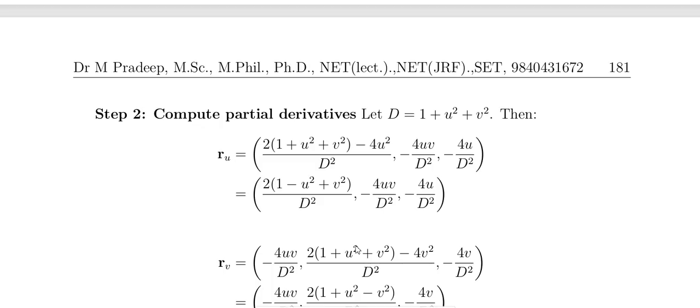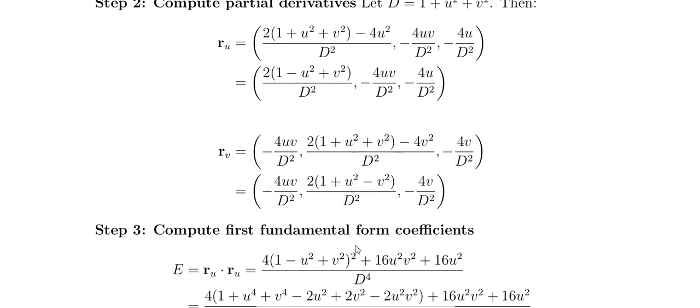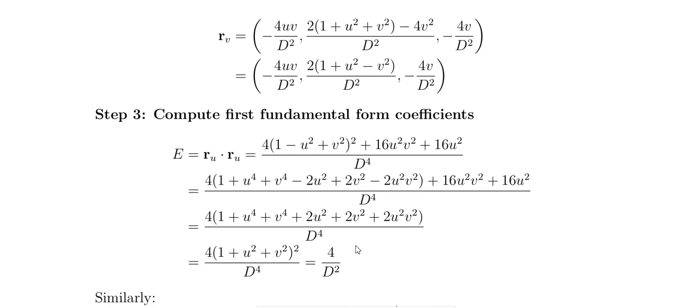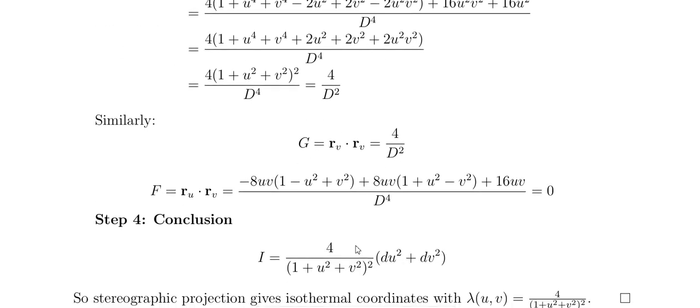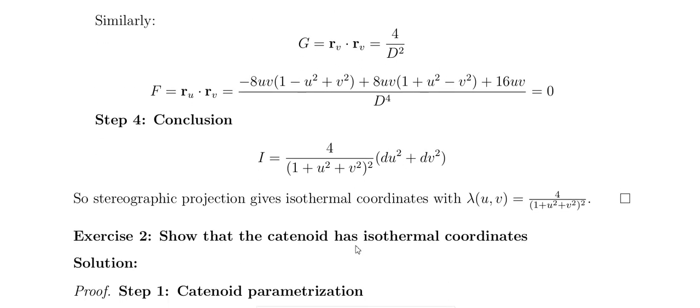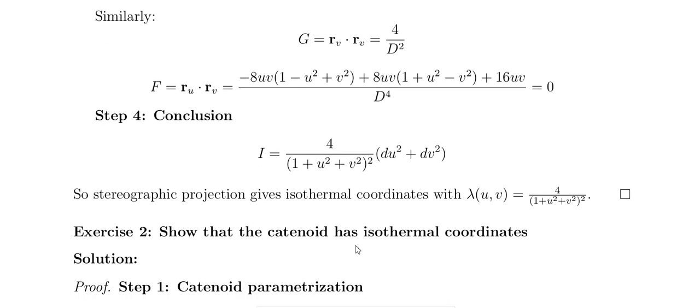ru, rv, and ru into rv, the first fundamental form E and F, G. Find all of them, substitute, and take the common factor out, this is the form, and lambda comes out. So this is called the isometric lines.